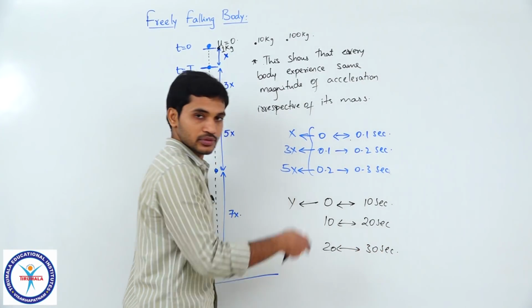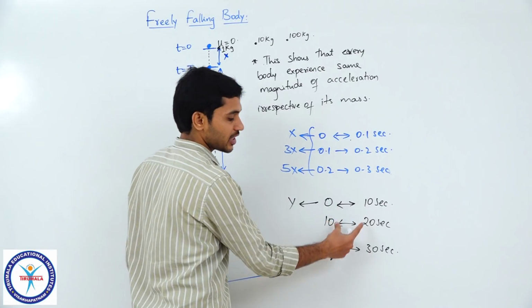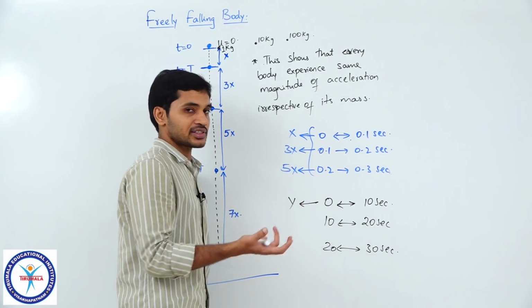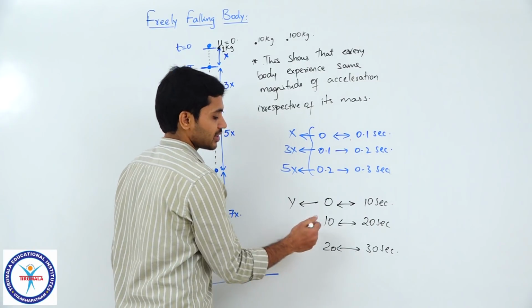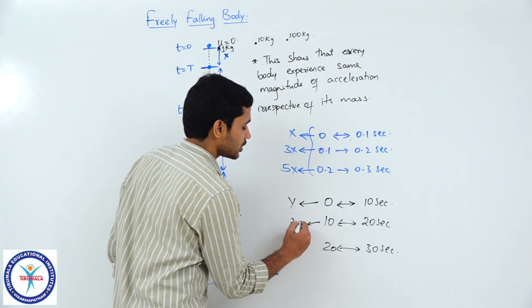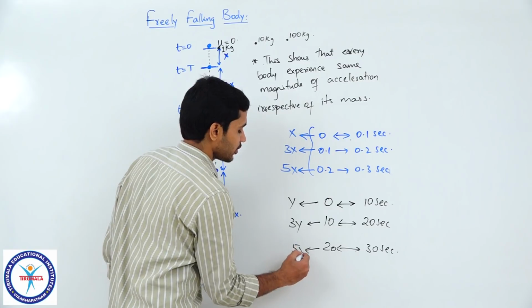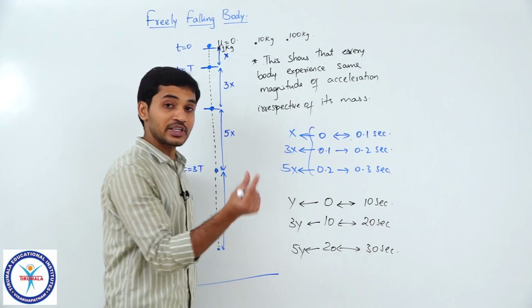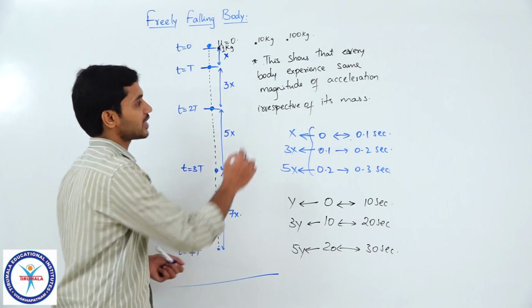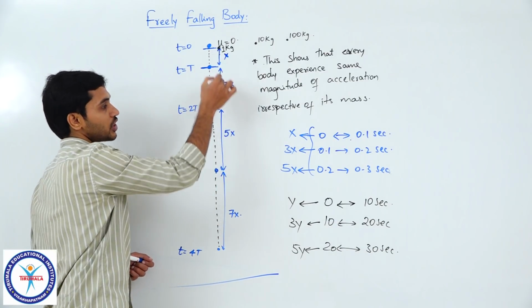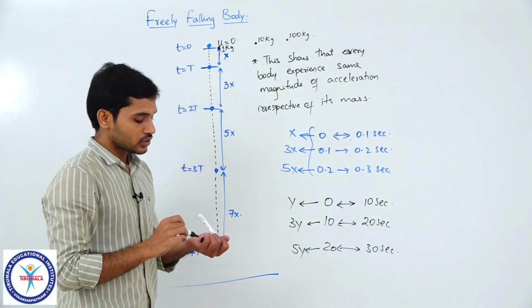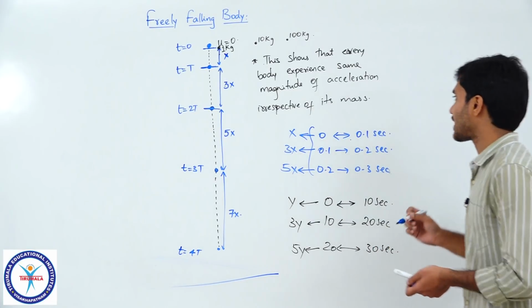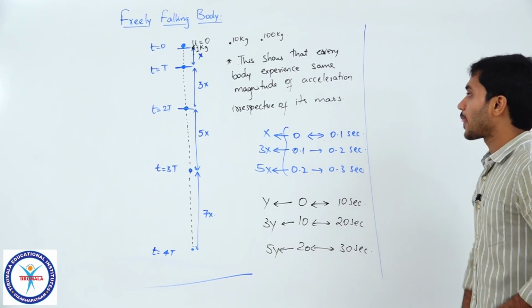If you observe carefully here, I am taking the same time interval. Clear? The width of that interval is the same. So, if this is y, then we can definitely say that this will be 3y and this will be 5y. You understand that, right? The ratio will be maintained irrespective of the width of the time interval. That is the basic idea here. Clear? So, this ratio will always be maintained. Now let us see how that ratio is obtained. Let us write the kinematics equations for this.